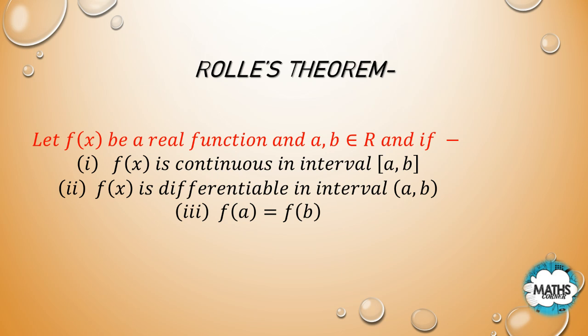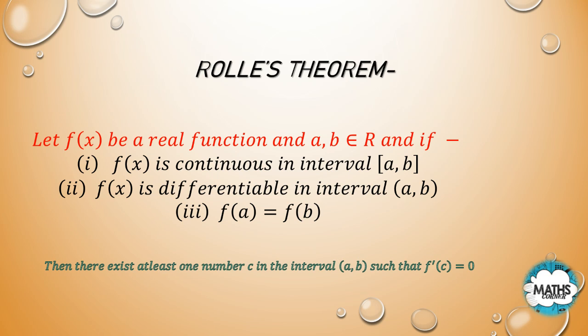Rolle's theorem is always applicable in some interval. So I can say that Rolle's theorem is applicable in the interval [a, b] if these three conditions are true. Then there exists at least one number c in the open interval (a, b) such that f'(c) is 0. Rolle's theorem says that if these three conditions are true, then there exists at least one real number c in (a, b) such that f'(c) is 0, that is, the derivative of the function f(x) is 0 at that point.